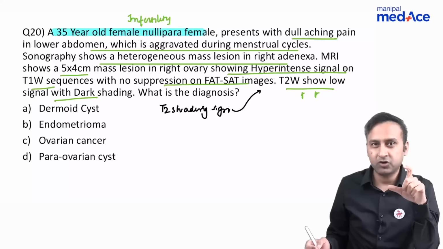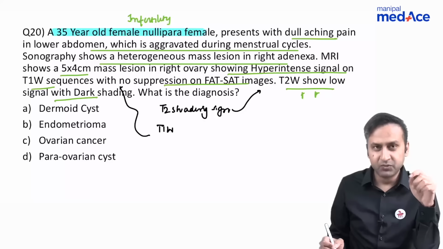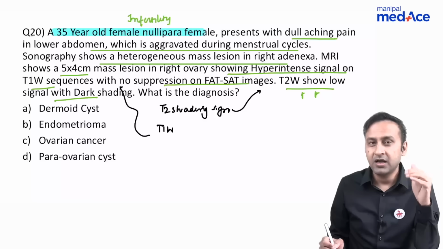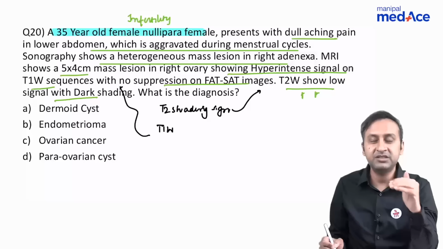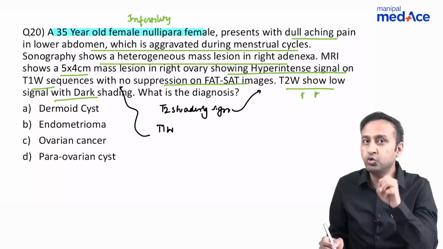Now, what does an endometriotic cyst contain? It contains blood products, and blood products are going to appear hyperintense on T1 weighted images. This is what the examiner has also given. And what is the other thing which can appear hyperintense on T1? That is fat. And what is that ovarian lesion which contains fat? Dermoid. But if you do a fat saturation, it means you saturate the fat, you remove the fat, then that particular lesion is going to lose its signal.